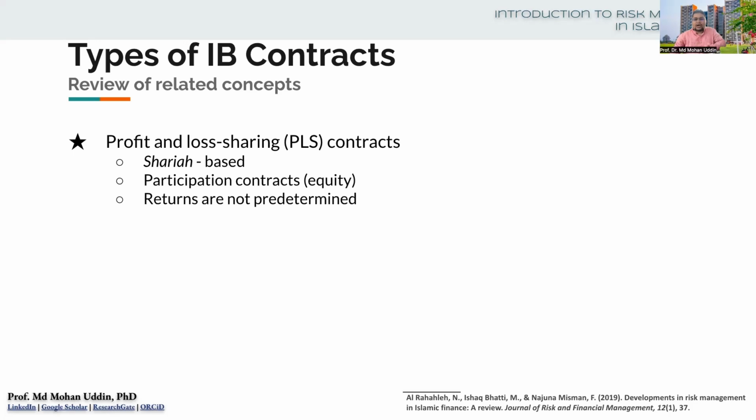Sometimes the rent may go high, sometimes it may go down. So depending on that, the revenue will go up and down. Not only that, the operating cost is also uncertain, because there is natural uncertainty that you cannot predict. So the returns are not predetermined. That is another characteristic of this type of contract.